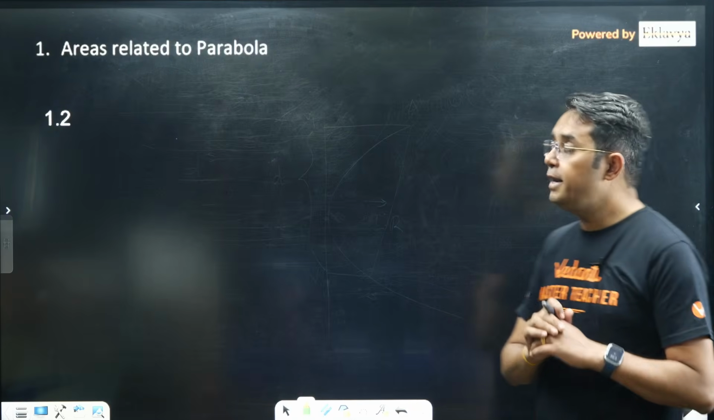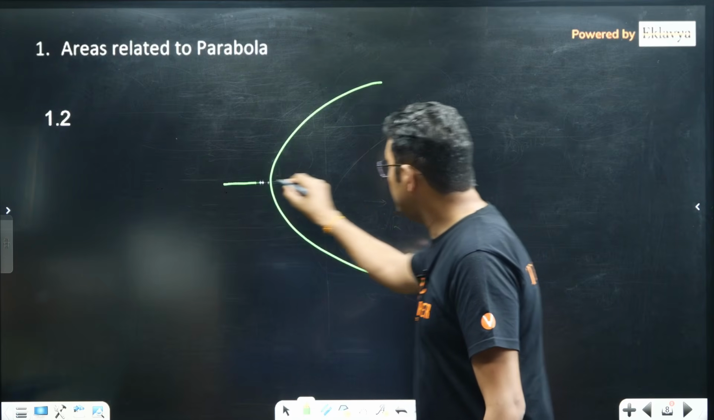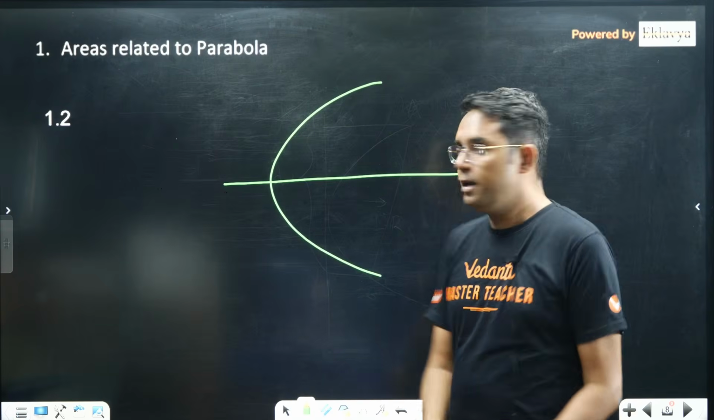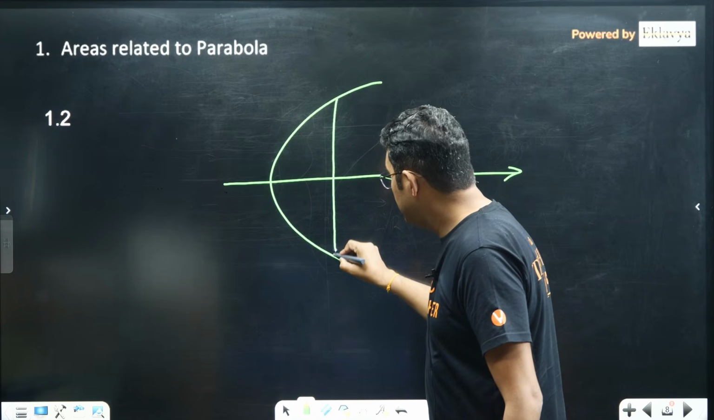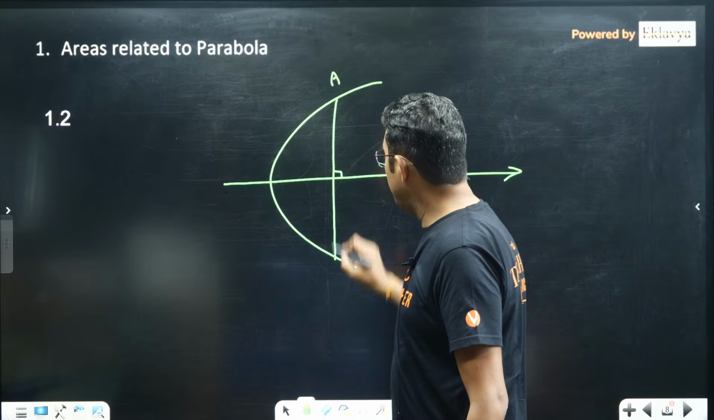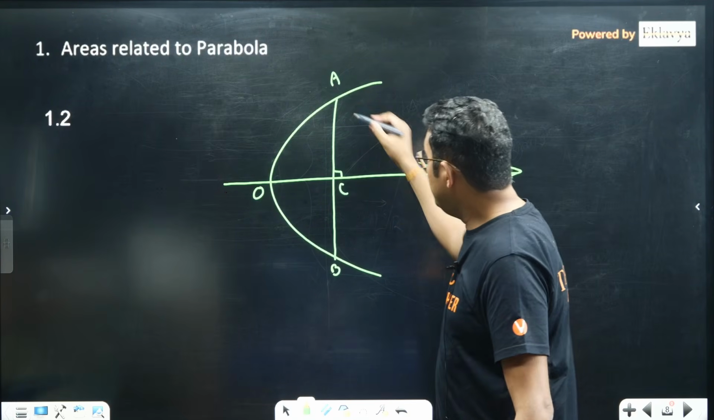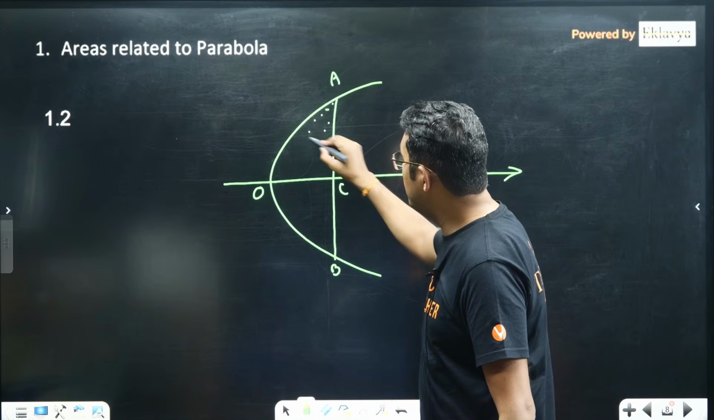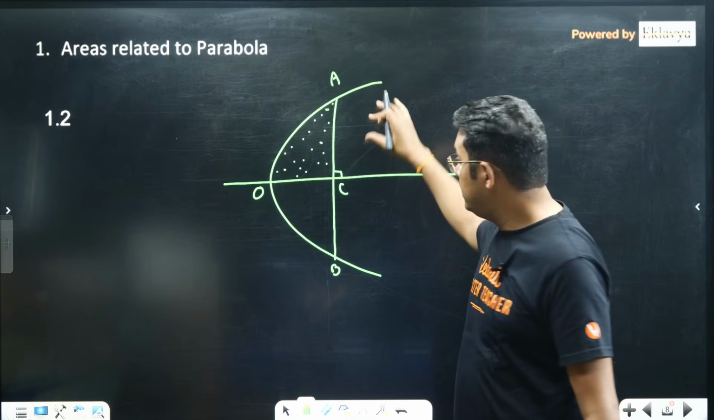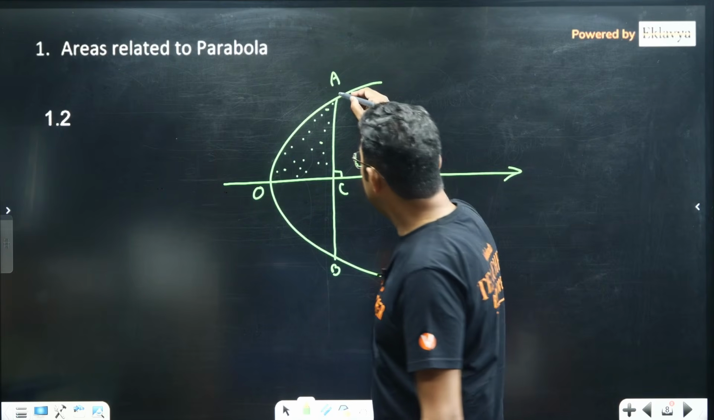Now a few more ideas related to parabola only. Suppose instead of your chord AB intersecting the parabola at some slant angle, it is intersecting the axis at 90 degrees. Let's say this chord is AB meeting the axis at C, and this is O. If we are looking for the area bounded between the parabola, the portion of chord AC, and its axis, then this area is actually